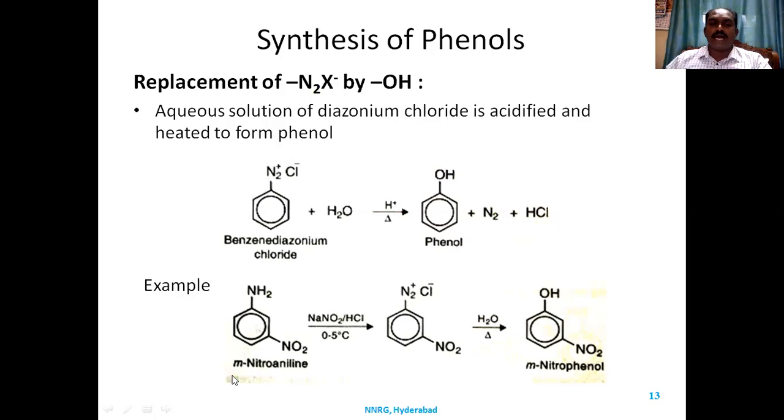For example, para-nitroaniline, a primary amine, on diazotization gives diazonium salt, para-nitrobenzene diazonium chloride. When it is treated with water, you get phenol, para-nitrophenol. You can even prepare meta-nitrophenol, ortho-nitrophenol, as examples.